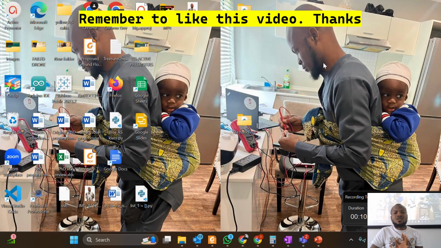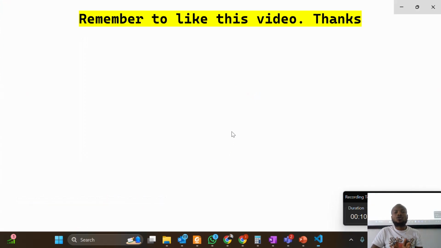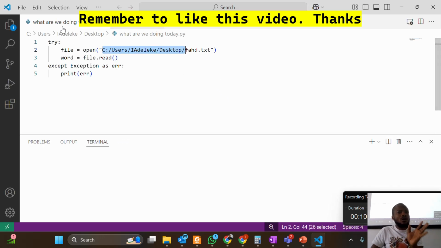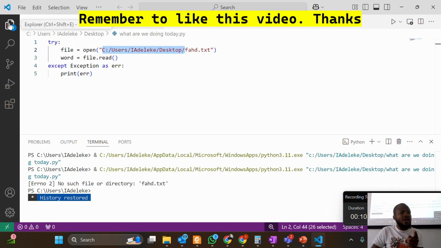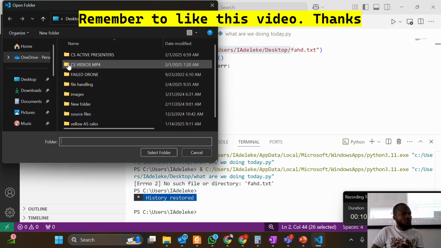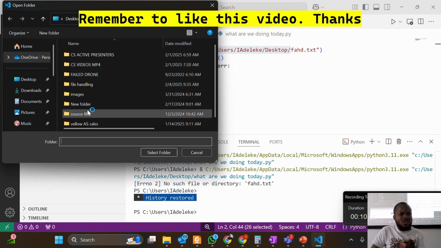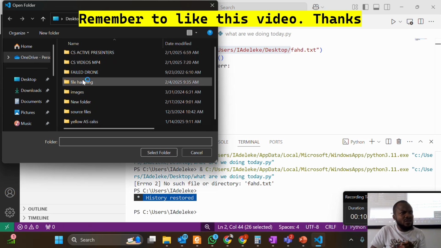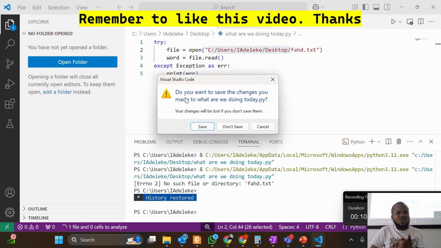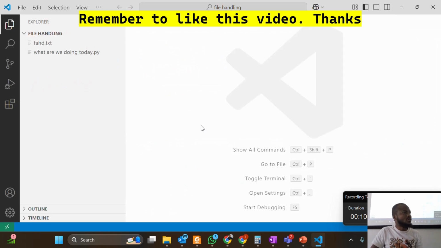After you've done that, open your Visual Studio Code. When you open Visual Studio Code, go to the File Explorer. Can you see the Explorer? Then click on Open Folder. Then go to the desktop. What is the name of the folder? File Handling. Click on File Handling and click Select Folder. Do you want to save changes? Whether you save or don't save, you choose one.